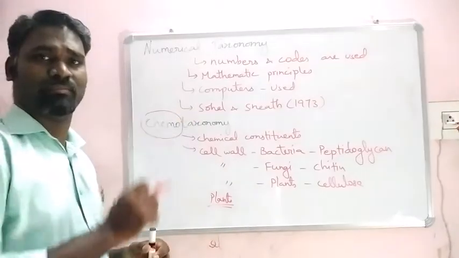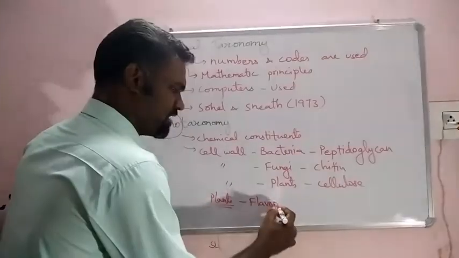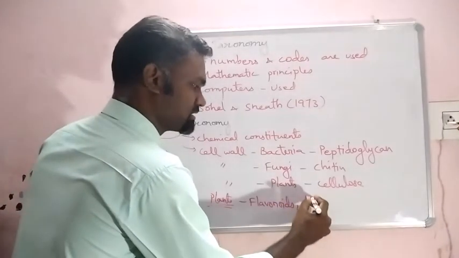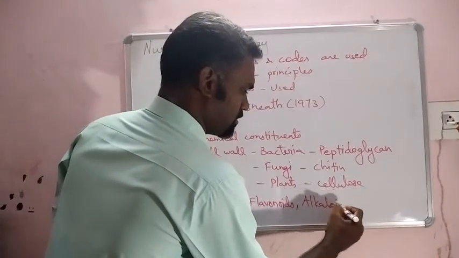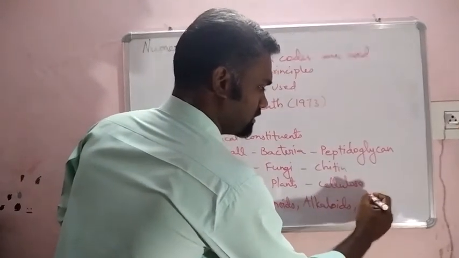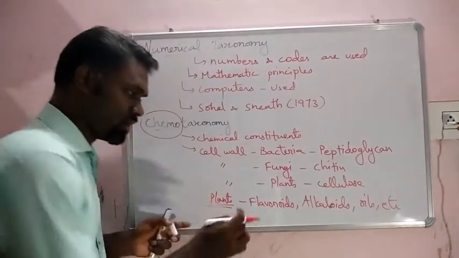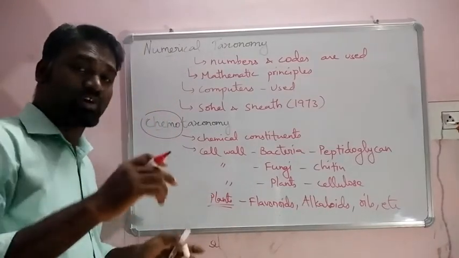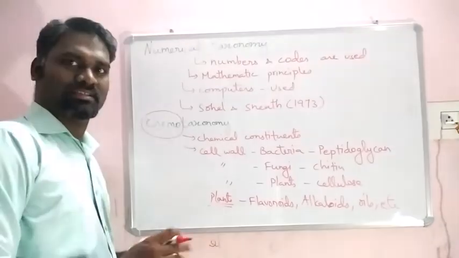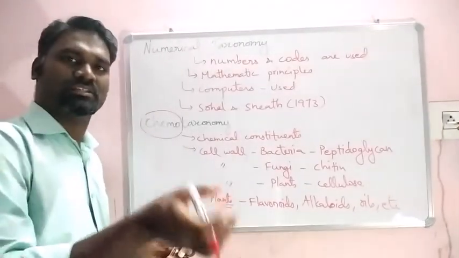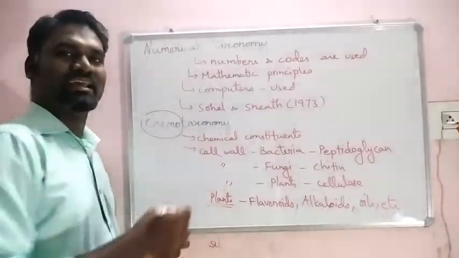We might have crossed this word in the biomolecules chapter. Plants give different chemical components like flavonoids, alkaloids, volatile oil, etc. So we can classify plants according to their particular chemical component, because not all plants always give flavonoids or always alkaloids. Those giving alkaloids will be in one group, and those giving volatile oil will be in another group. Based on that, it is classified.